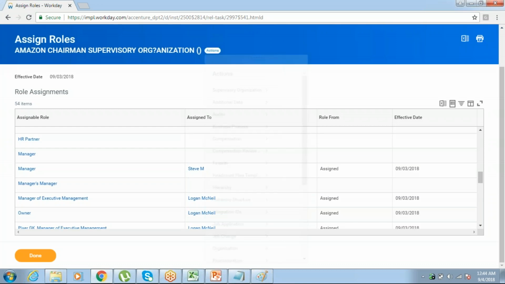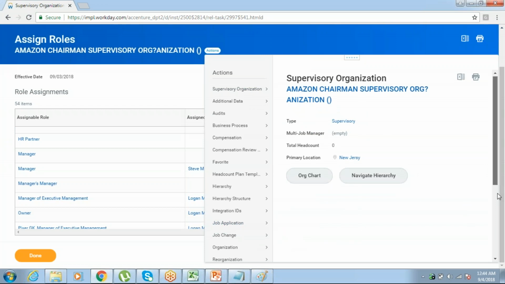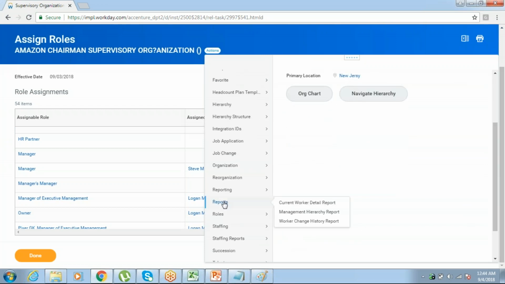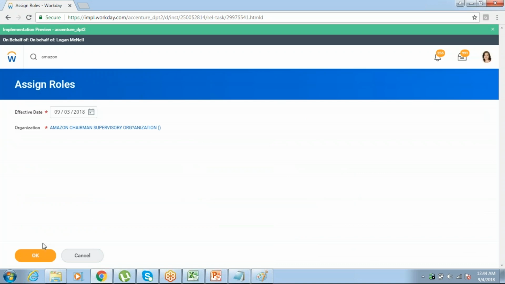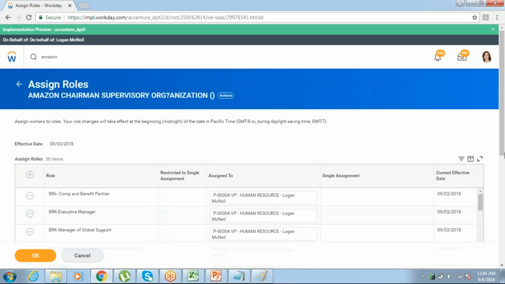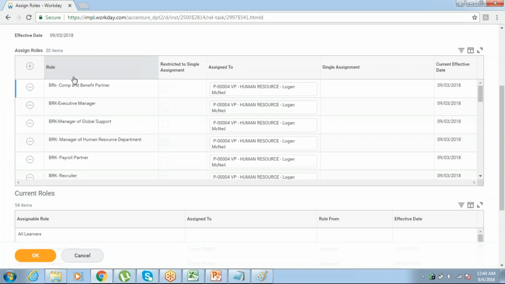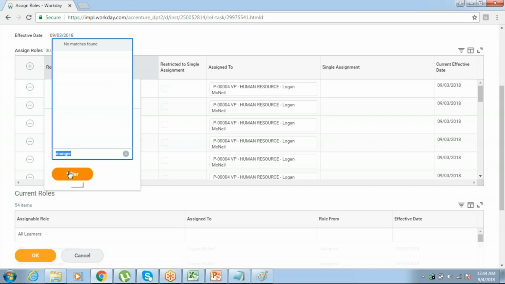Okay, you have two duplicates. Let me remove it. Go to roles, assign roles. Manager.